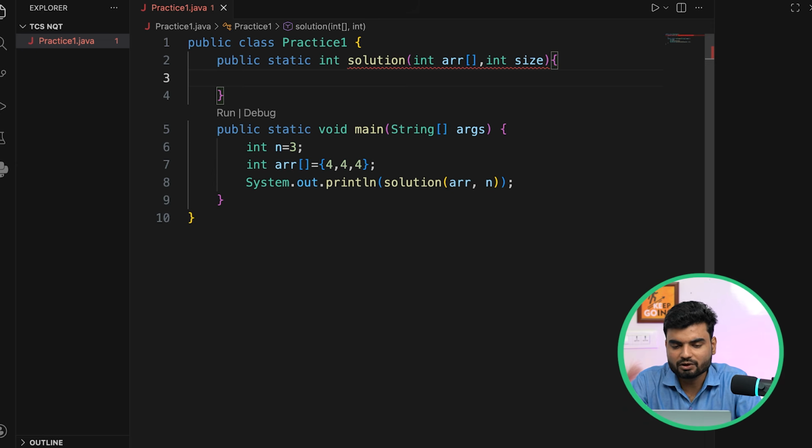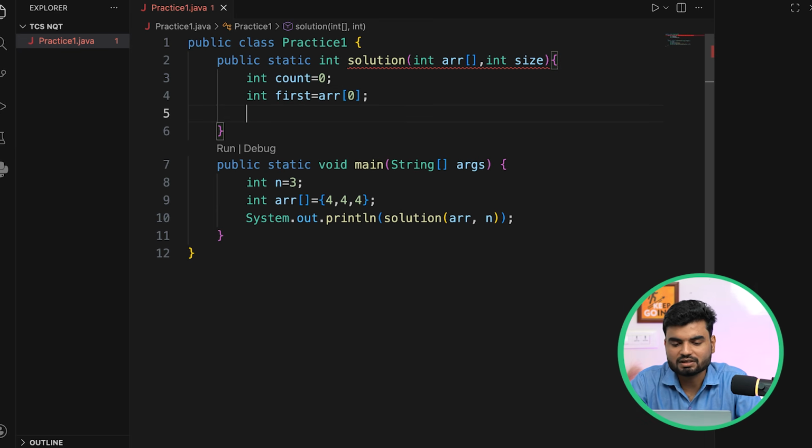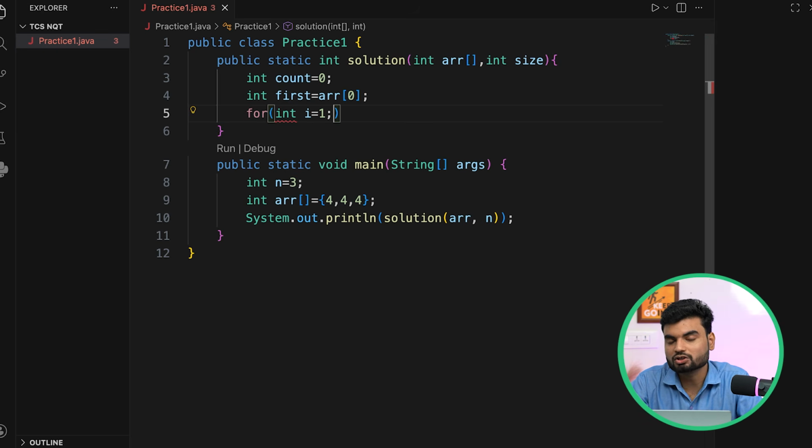Okay, so here what we'll do, you define the count first. So let's say at the start count is 0, means everybody has understood. And then you take the first element. So let first equal arr[0]. So you've taken arr[0] as first. Now iterate over the remaining elements. So for int i equals 1, not 0 index, because 0 you've already taken. i is less than size, which has been given to us, correct? And again i plus plus.